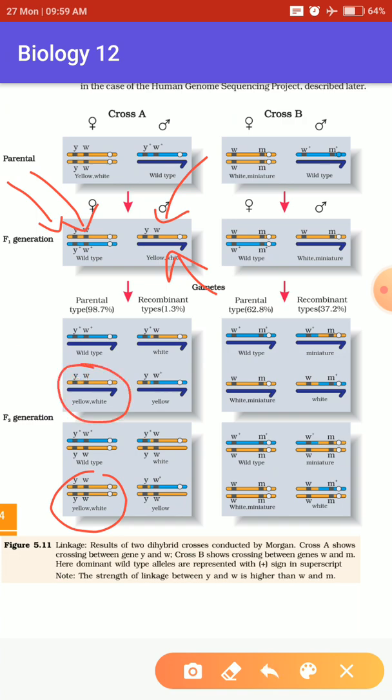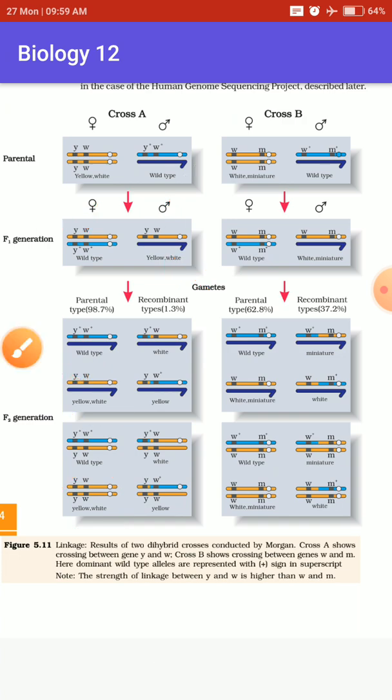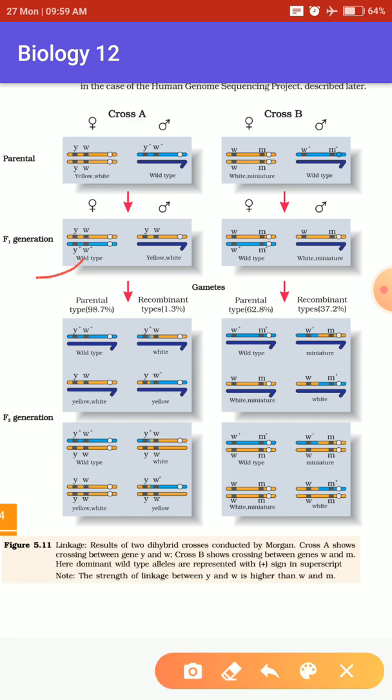This particular thing can be combined with this one that we got here, and the same thing can be combined with this one that we also got here. In the other recombinant type, this thing can be combined with the one present here. Is it present there? Yes, I believe it is.